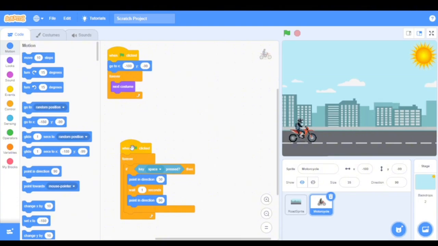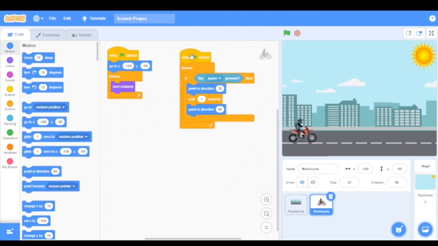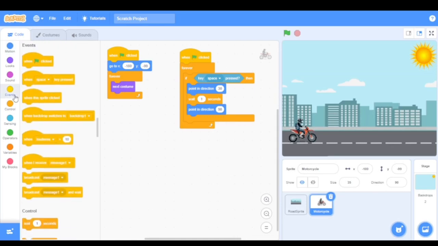Let me move this up. And the next thing, like I said, we're creating another stance. Now I'm going to go back to events.